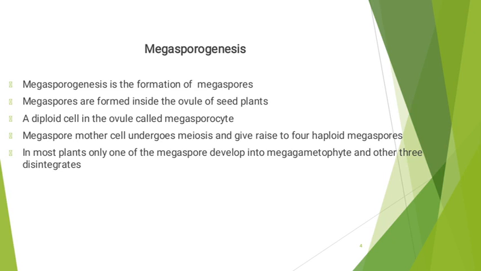In most plants, only one of the megaspores develops into the megagametophyte and the other three disintegrate. Basically, during megasporogenesis, the megaspore mother cell, which is diploid, undergoes meiosis that produces four haploid cells or megaspores, in which one remains functional and the other three degenerate.